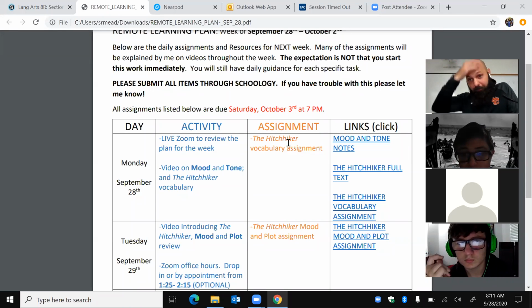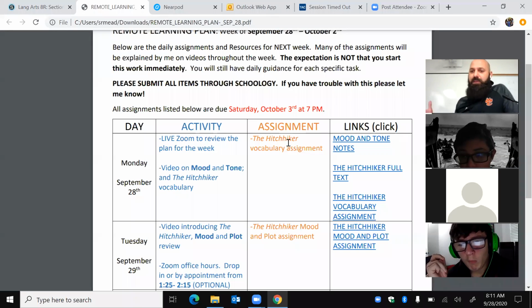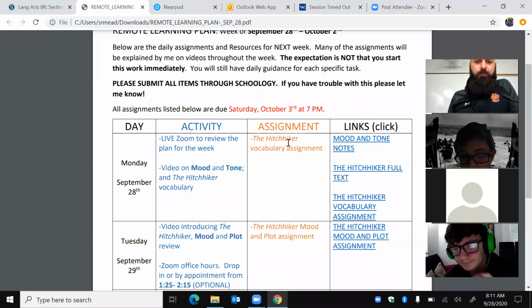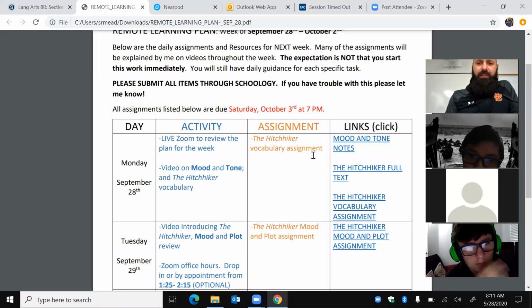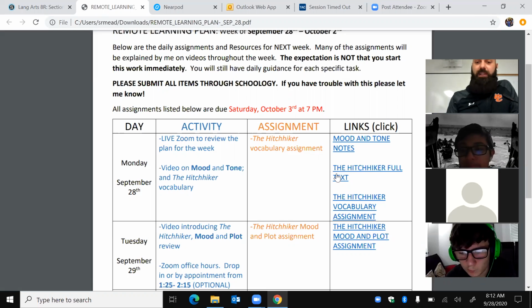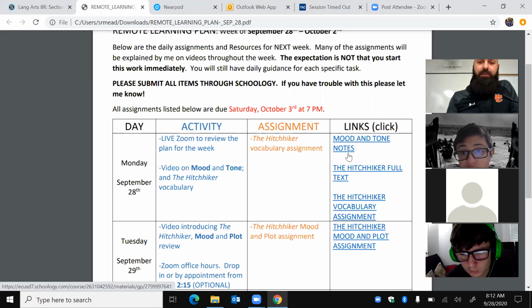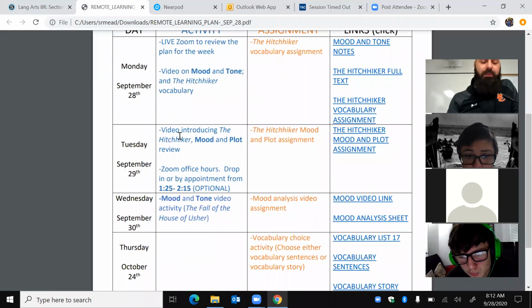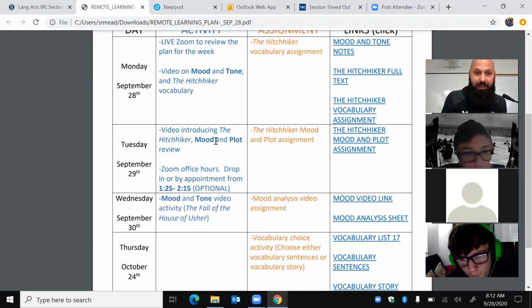Next week we'll actually read it, and there's a video version of it that we'll be watching. So we'll start with that today. For today, you got these mood and tone notes, which I'll go through quickly, and then the Hitchhiker text, which is what we'll be using for the next couple weeks. And then today we're just doing this vocab assignment. Tomorrow, I'll have another live Zoom just to review some things from today and then explain the story a little bit because we won't have time to today. And then office hours tomorrow.